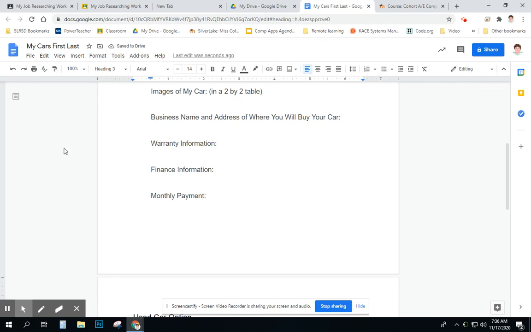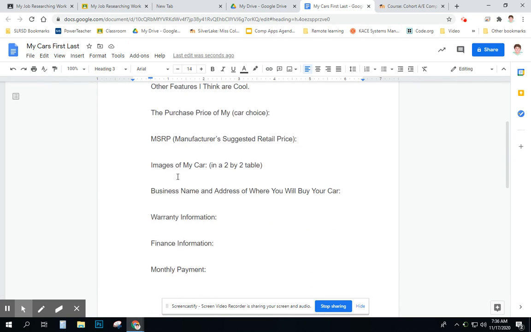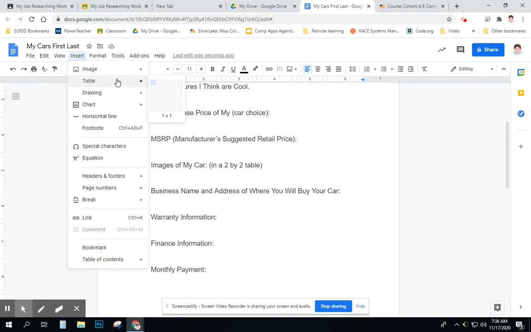The next thing that we're going to do, our directions tell us, I'm going to undo the Paint Formatter, and then our directions tell us to insert a table. So we're going to go over here and we're going to insert a 2x2 table.